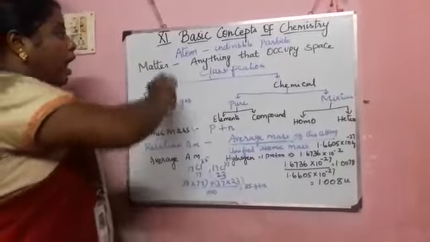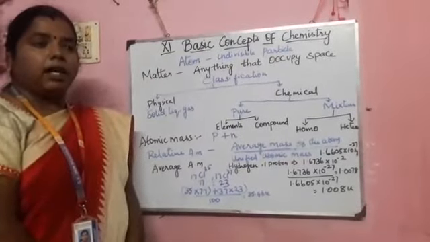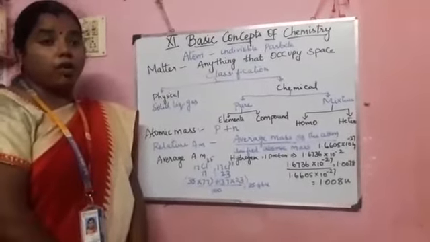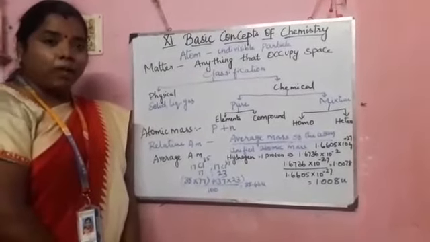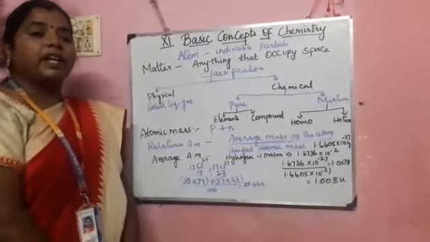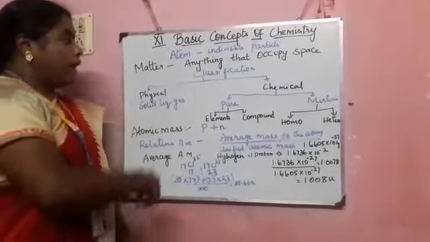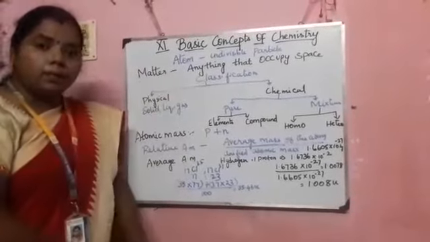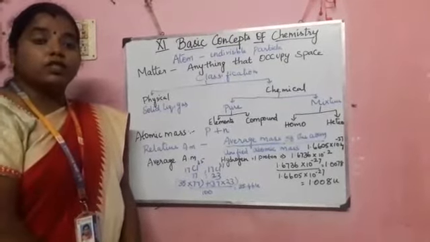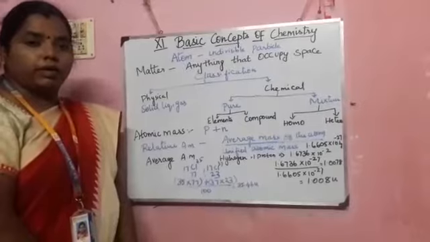Okay, and next one, atom. Atom is an indivisible particle. In biology, the cell is the structural and functional unit of all organisms. Likewise, the atom plays a vital role. All the chemical elements are made up of atoms only. And in our body also, the biochemicals which are used for digestion and all, chemicals will be used for that.